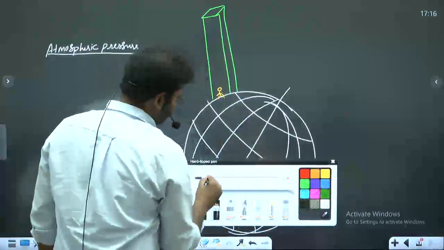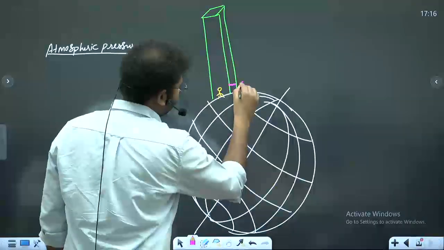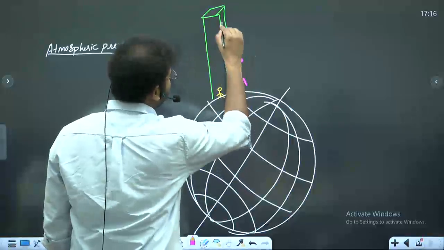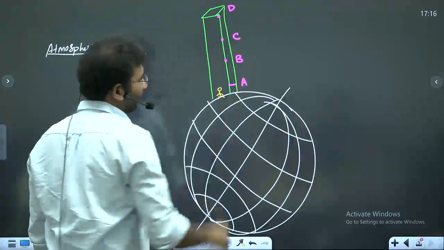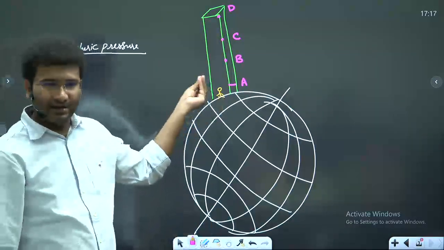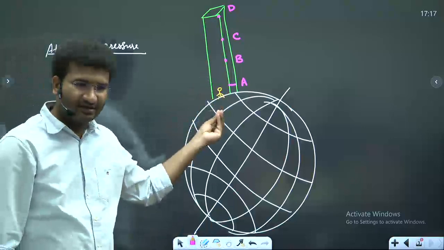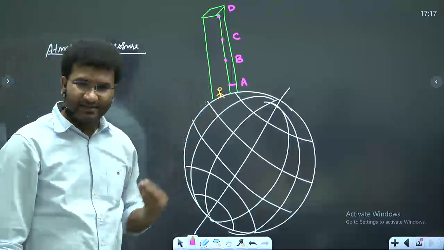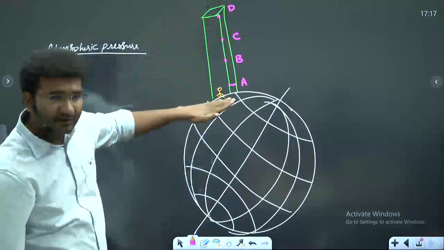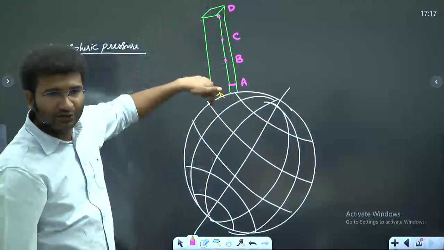Let's consider this as point A, this as point B, this as point C, and this as point D. Now, what is this person? A person named Shaurya. How much pressure is he experiencing? It is nothing but the total weight of air being put onto Shaurya.